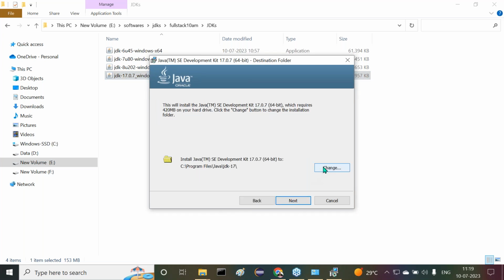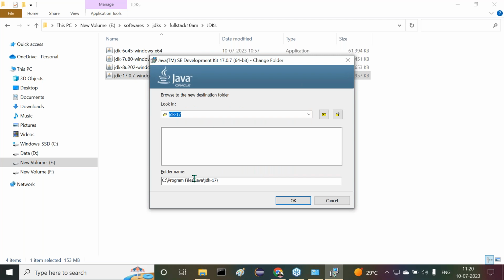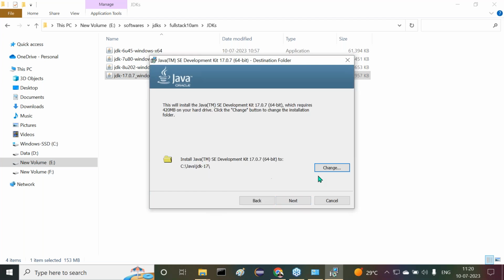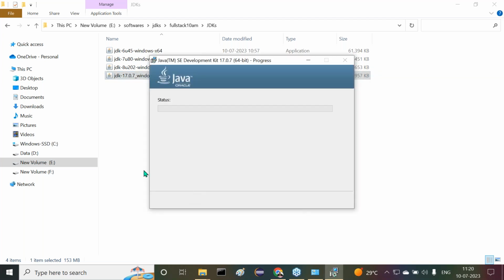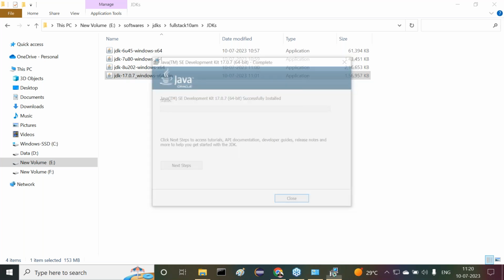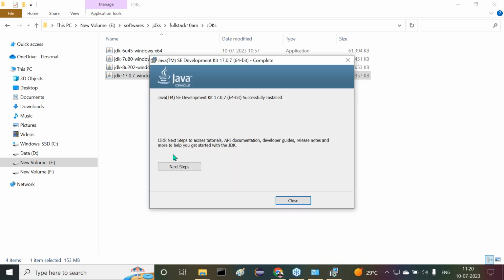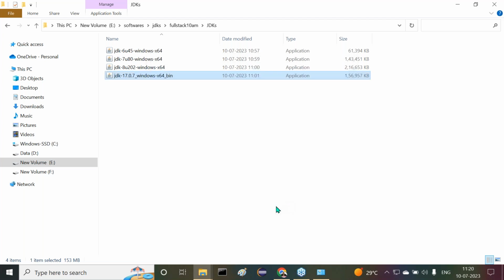As usual, the location is asked. Let me change the location. I want to remove these program files. See, Java JDK 17 -17. OK button. Click on next button. Finish. In the previous cases, it had to ask for the JRE location. Now it is not going to ask the JRE location. It's going to complete its process. Now click the close step here. Now it's going to be installed.